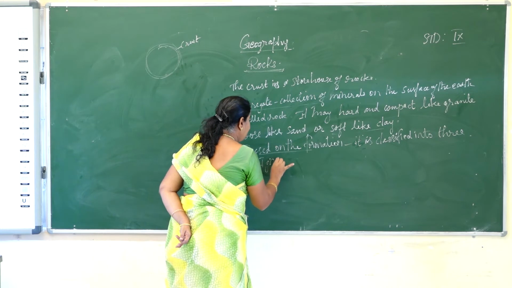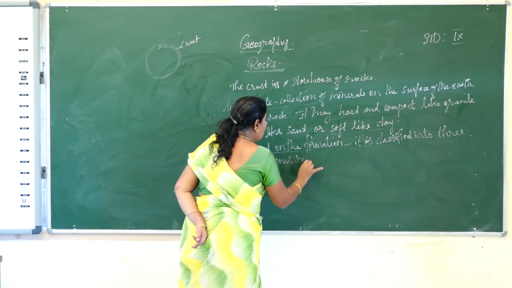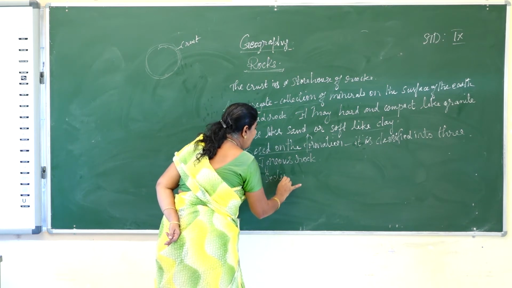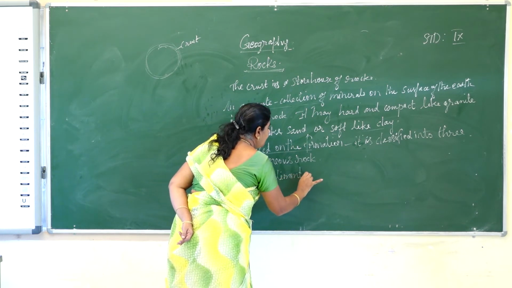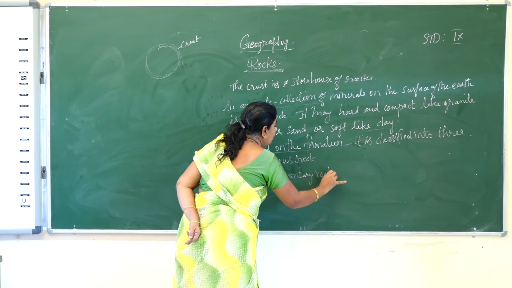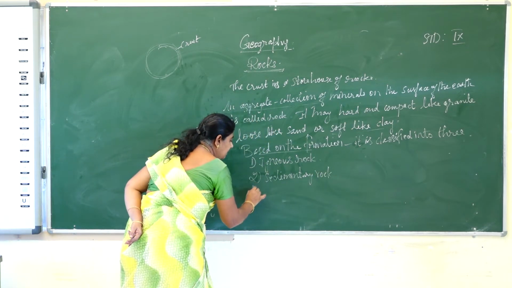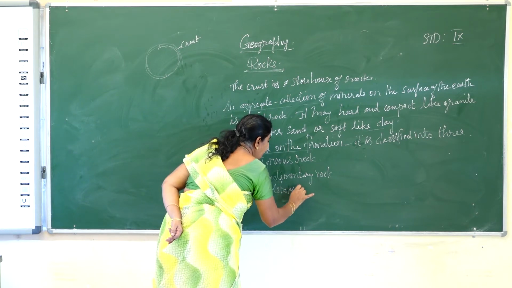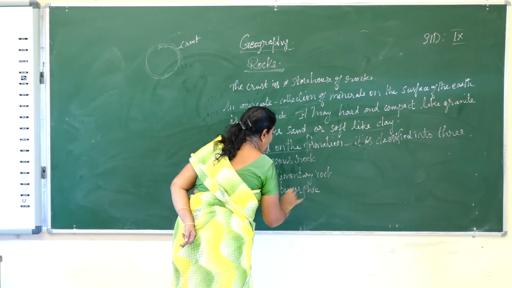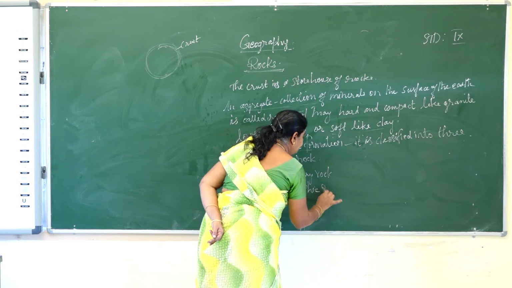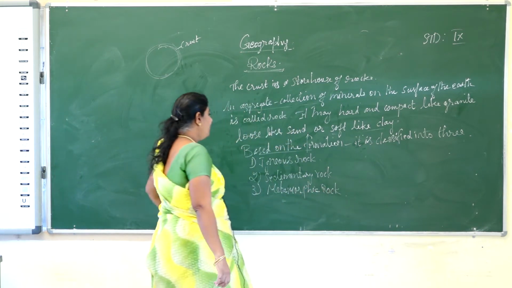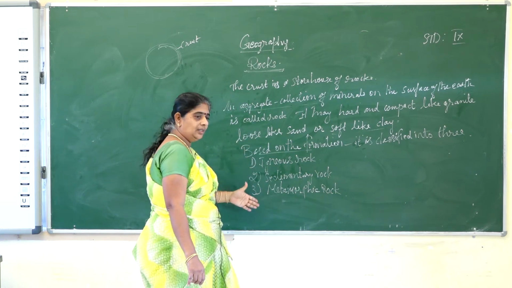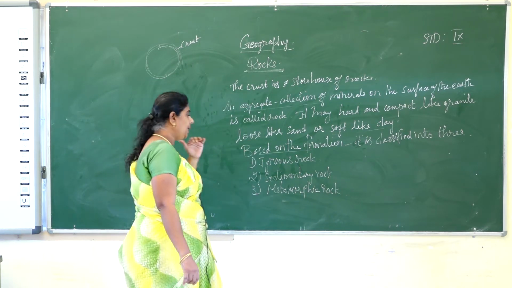First one is the igneous rock. Next one is the sedimentary rock, and third one is the metamorphic rock. So based on its formation, rock is classified into three: igneous, sedimentary and metamorphic.